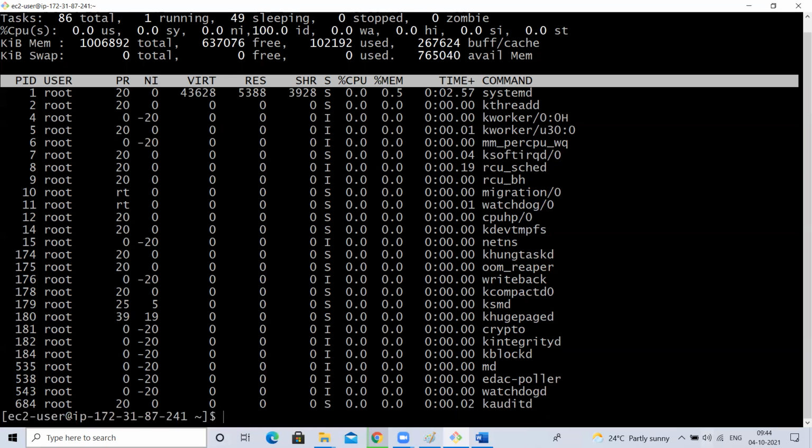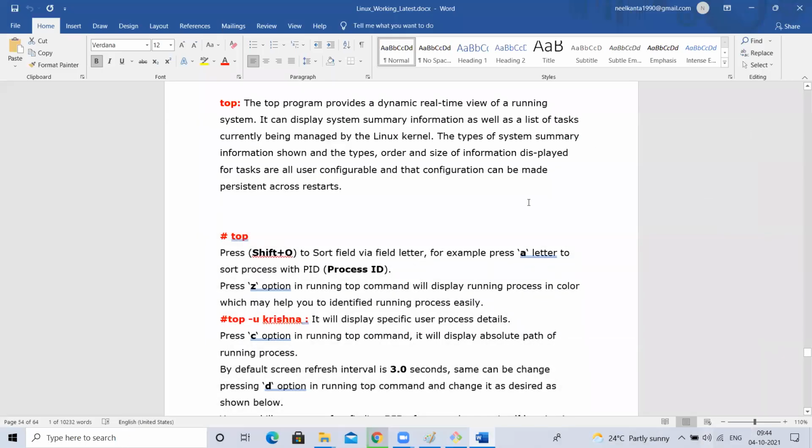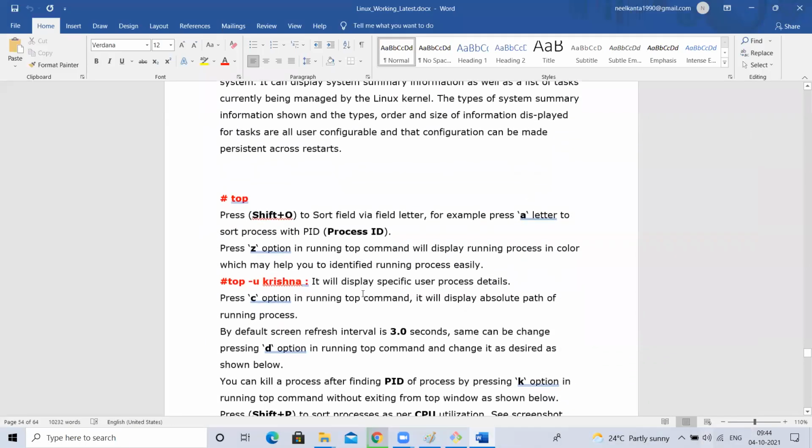Okay. Now you type quit, it will come back to your terminal. Done. It came back to your terminal. It will not work anymore. Understood, guys? So top is a command. What will it do? It will list the processes which are using CPU, and whichever process is using more CPU, that will be listed on top.